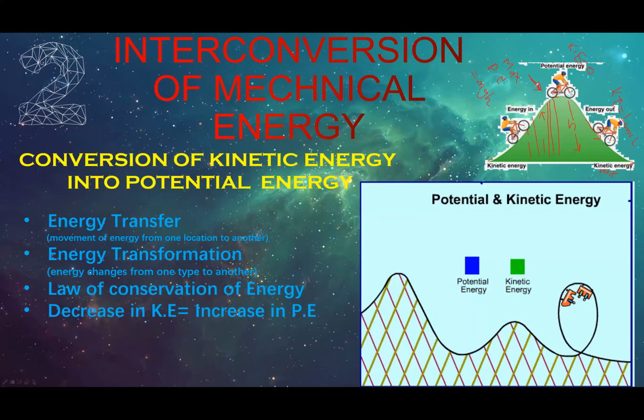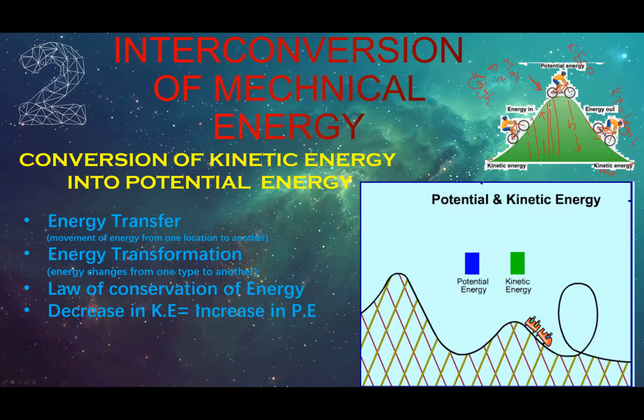During his downward journey, his potential energy starts decreasing due to decrease in h, and he gains kinetic energy due to increase in velocity. In both cases, you have seen the mass remains constant, right? And the energy increase or decrease occurs. The kinetic energy changes into potential energy and vice versa.